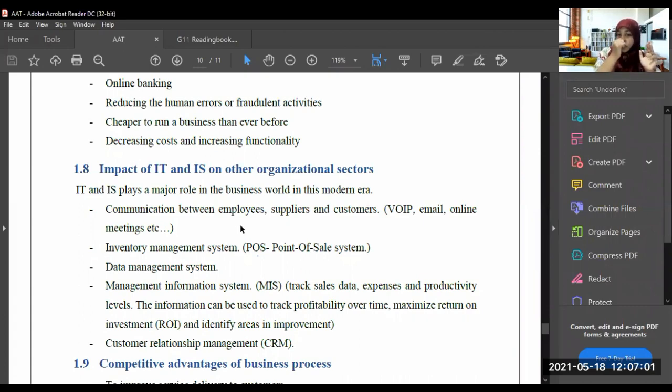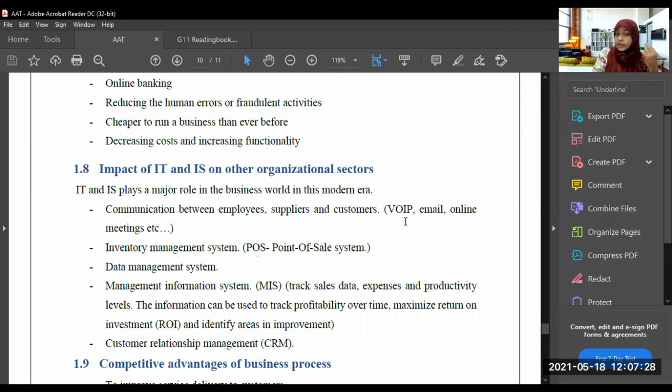Communication between employees, suppliers and customers. Using IT and IS, the people who work in the business sectors communicate with the employees, suppliers and the customers. Like VoIP. Do you know what VoIP is? VoIP means voice over internet protocol.